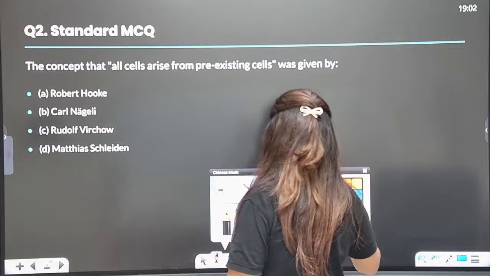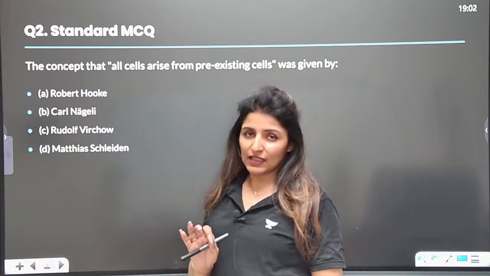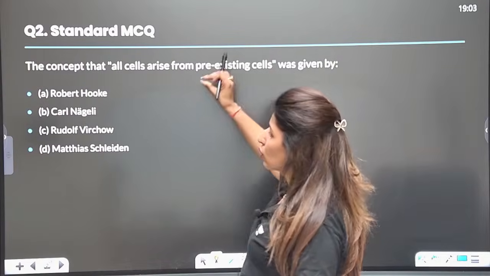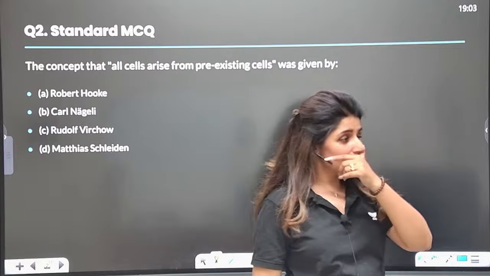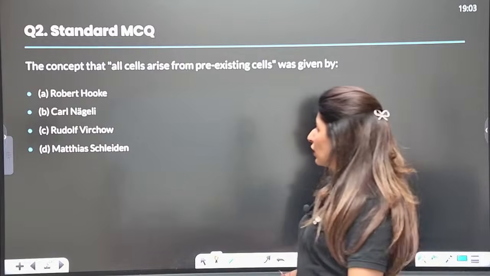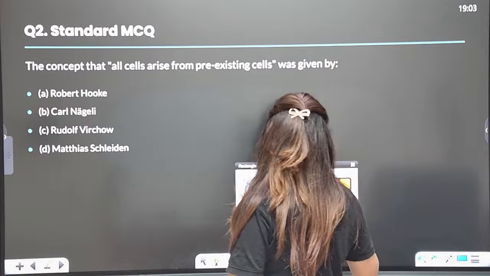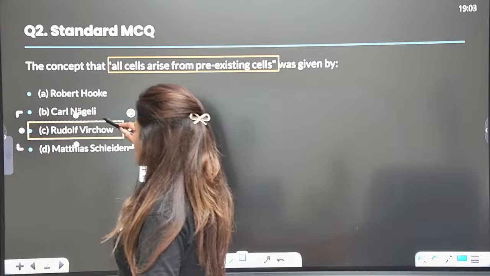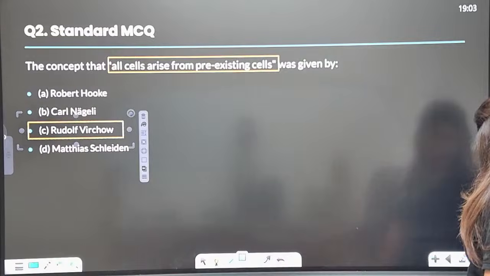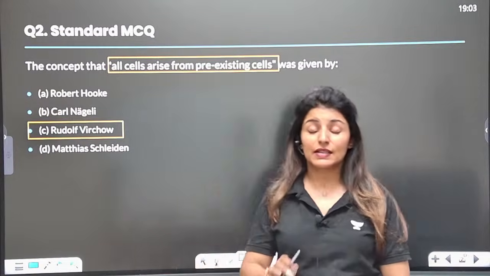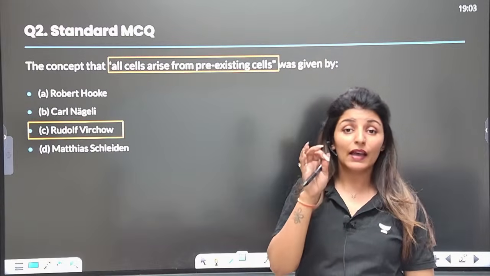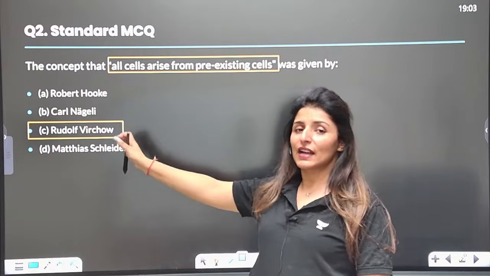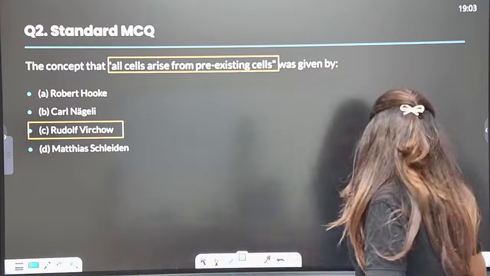So don't ignore the easiest thing as well. Now, the concept that all cells arise from the pre-existing cells. Who gave this concept? I want you to answer in the chat quickly. All cells arise from pre-existing cells. Omnis cellula e cellula. Who gave this theory? This was given by Rudolf Virchow, right? We have read that all. I have already explained it in the class, guys, that cell theory was proposed by Schwann and Schleiden, but it was modified by Rudolf Virchow, and he gave this idea that new cells arise from the pre-existing cells.